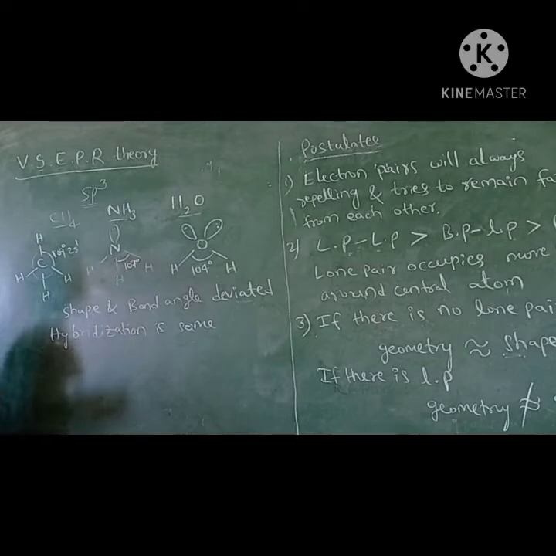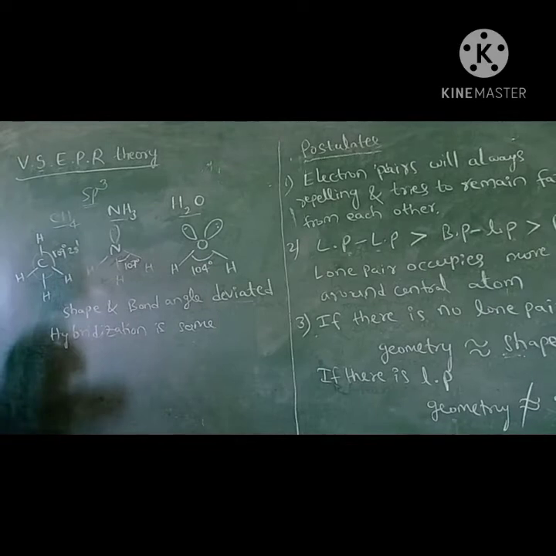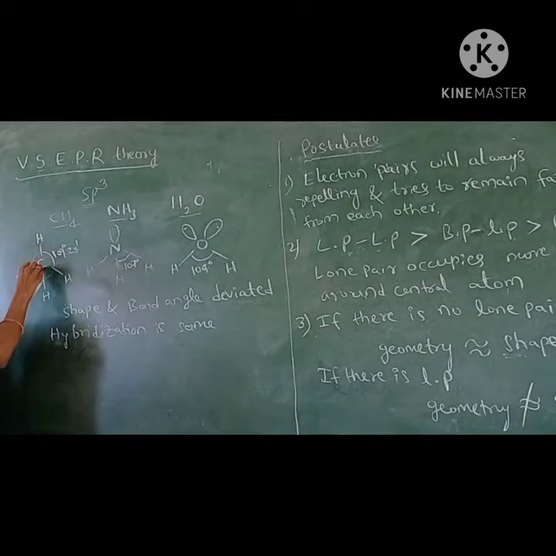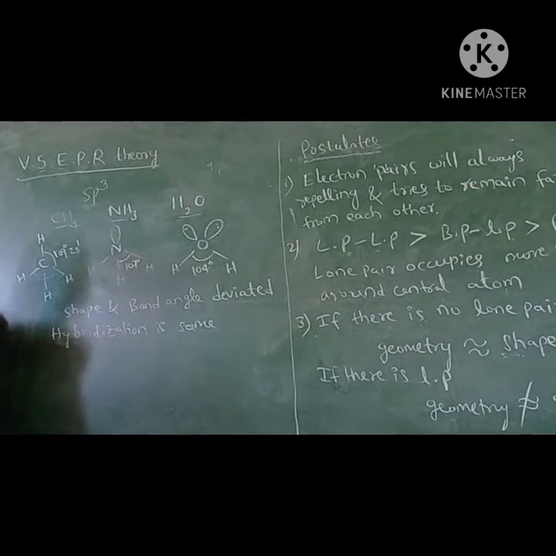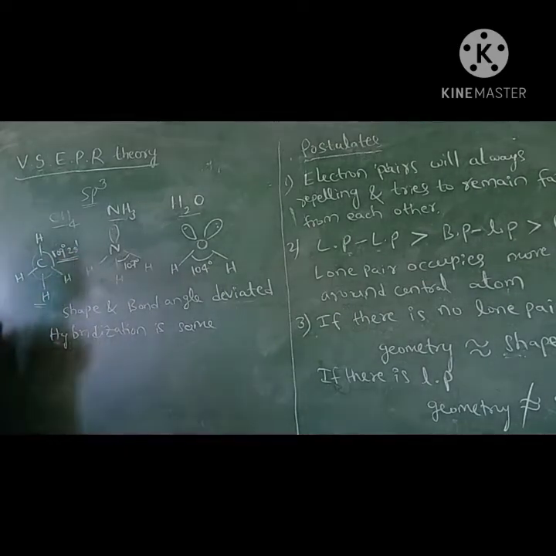The shape is deviated from the normal shape, and that deviation is due to the repulsion between electron pairs. In methane there are no lone pair electrons, all four are bond pairs, so there is no repulsion.